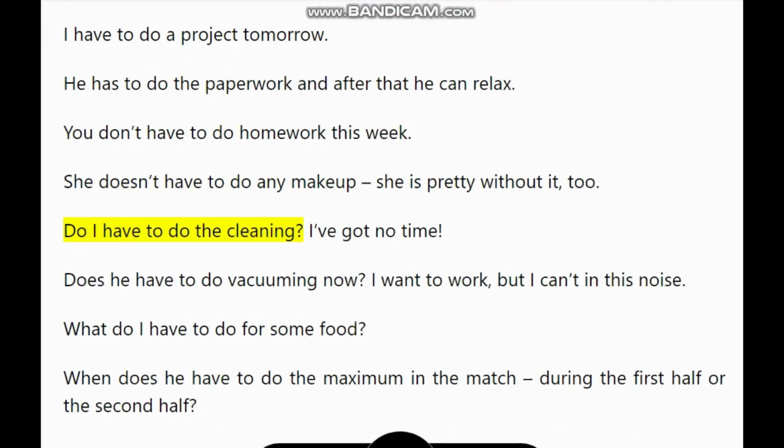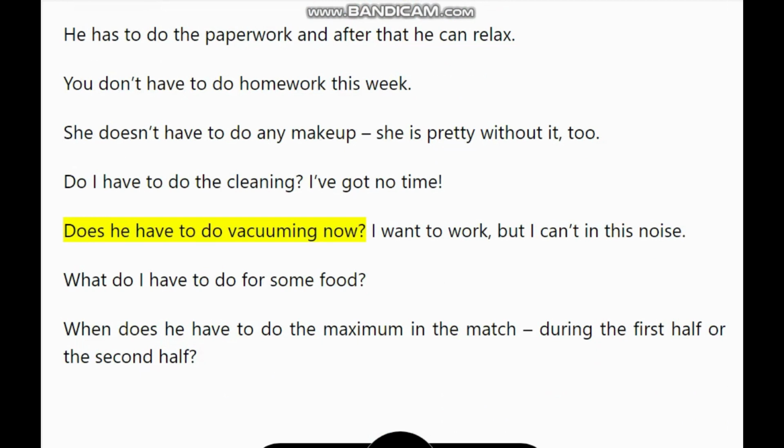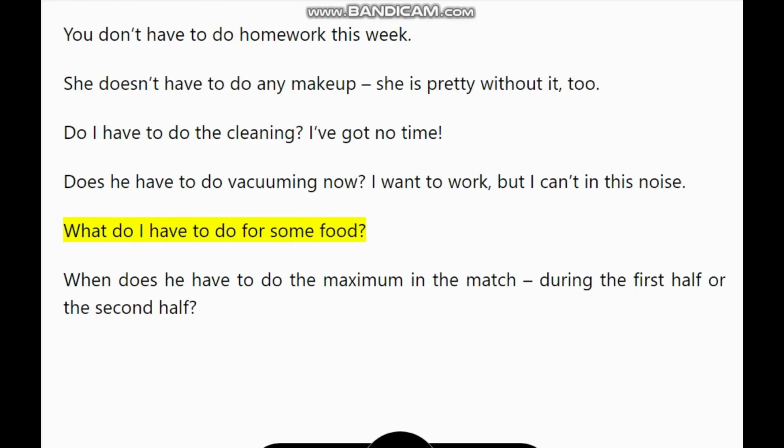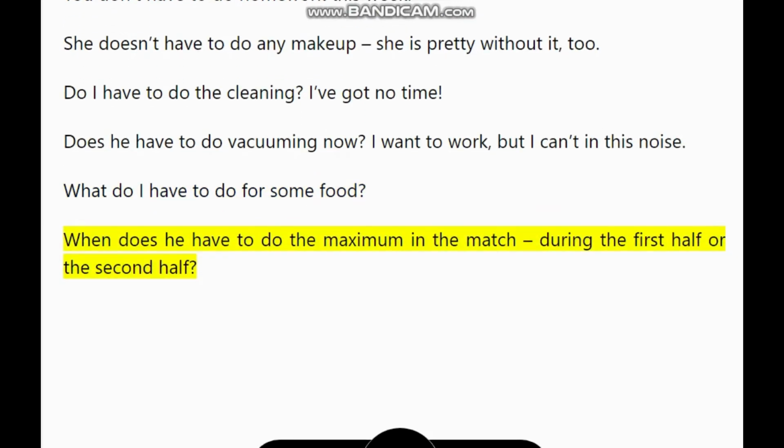Do I have to do the cleaning? I've got no time. Does he have to do vacuuming now? I want to work, but I can't in this noise. What do I have to do for some food? When does he have to do the maximum in the match? During the first half or the second half?